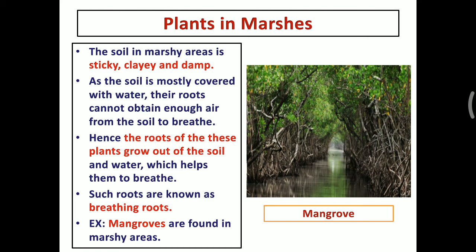So which plant grows in a marshes area? That is the mangroves. The mangroves only grow in marshes areas. The marshes area is fully covered with water. The soil is always sticky, and the plants growing in this area cannot breathe the air. So the roots of these plants grow out of the soil, which helps them to breathe.